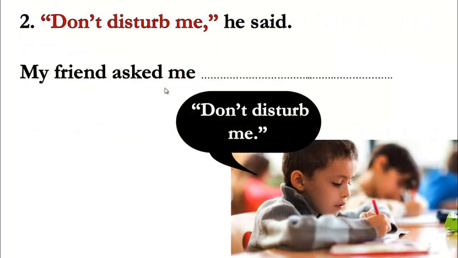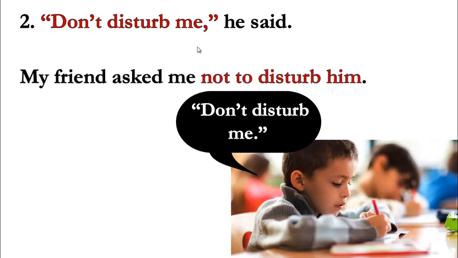Next one, don't disturb me, he said. My friend asked me. Okay, this one is affirmative or negative? That's right, so this one is negative. So instead of don't, it's going to be what? That's right, not to disturb me. We have to change the pronoun as we have said. So my friend asked me not to disturb him. That's right, so this is our sentence here. My friend asked me not to disturb him.